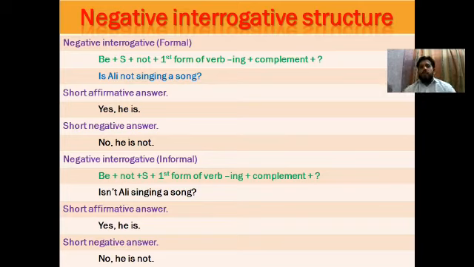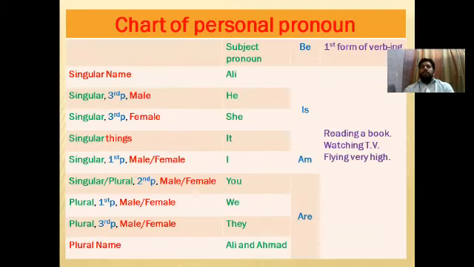We always use the short form of it. Is not, short form is isn't. Isn't Ali singing a song? Short affirmative answer, yes he is. Short negative answer, no he isn't. This is the structure. Now we are coming to the personal pronouns, meaning what form of be has to be used.